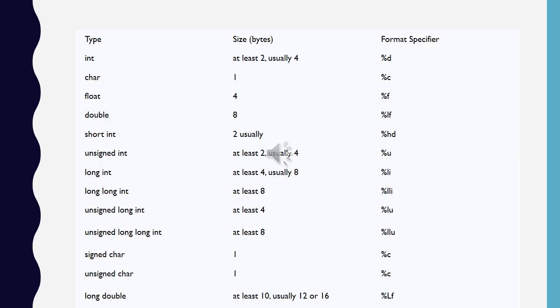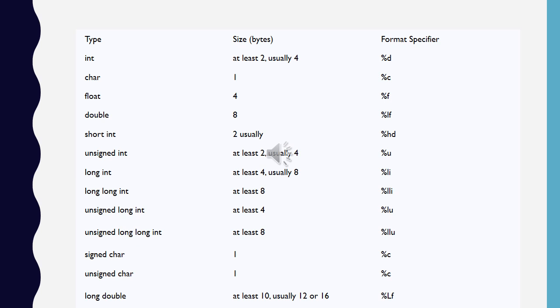So this is the chart of data types describing the size of each data type and the format specifier that we use for a particular data type. Int usually takes 2 bytes, and sometimes in some compilers it takes 4 bytes. Character takes 1 byte. Float, meaning decimal number, takes 4 bytes. Double takes 8 bytes.